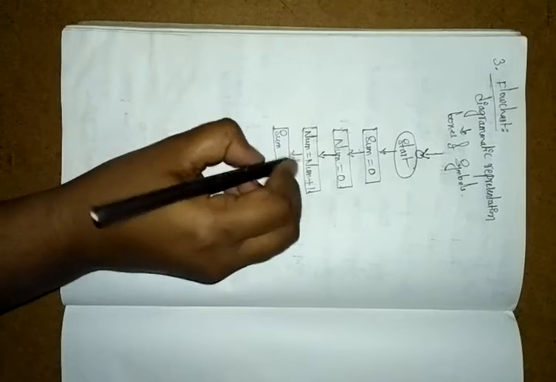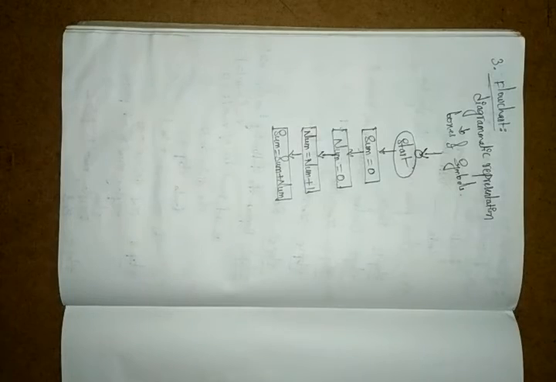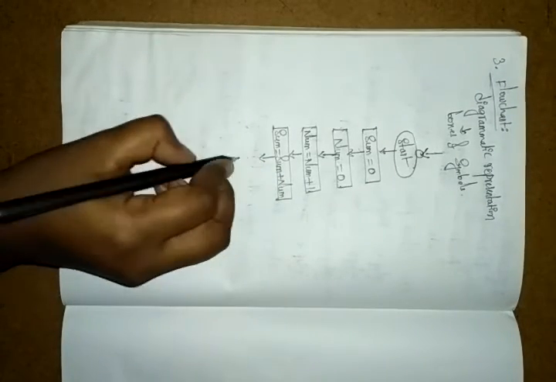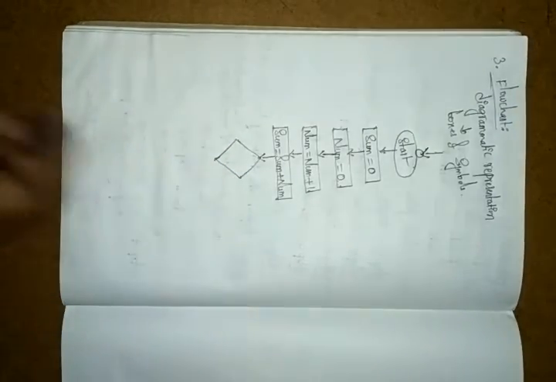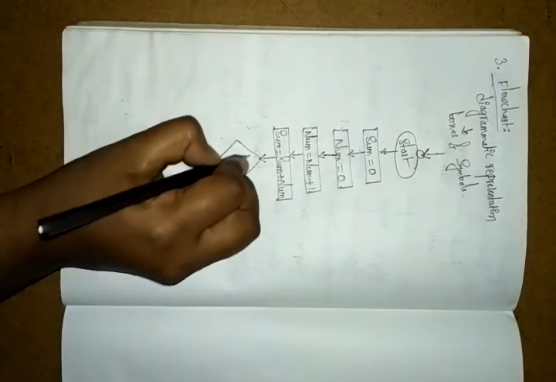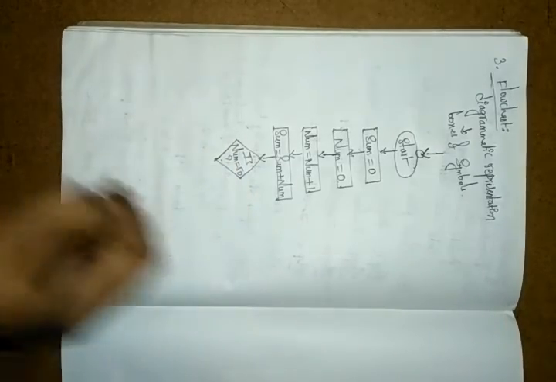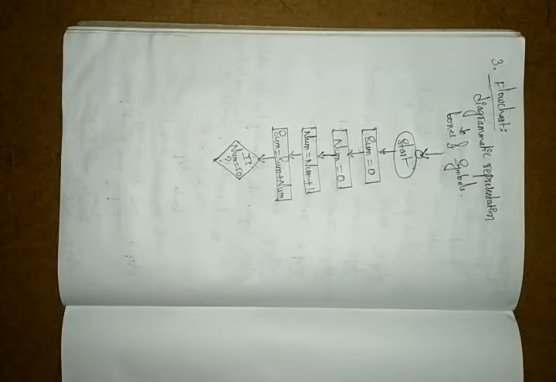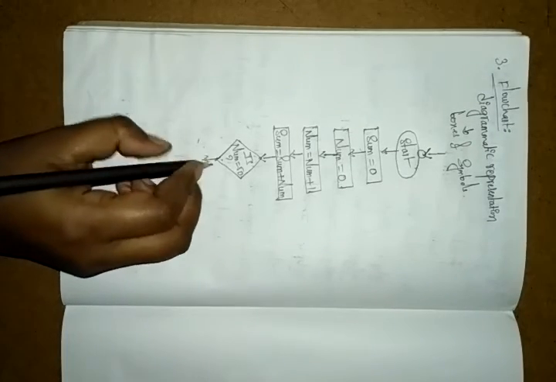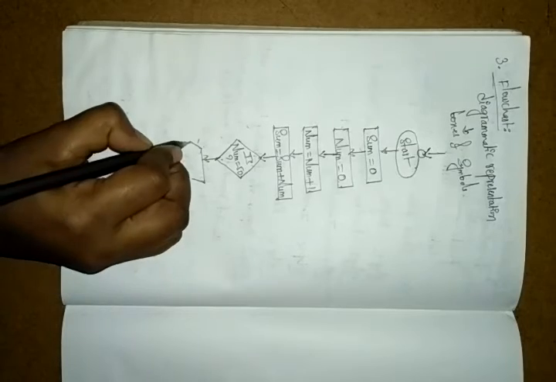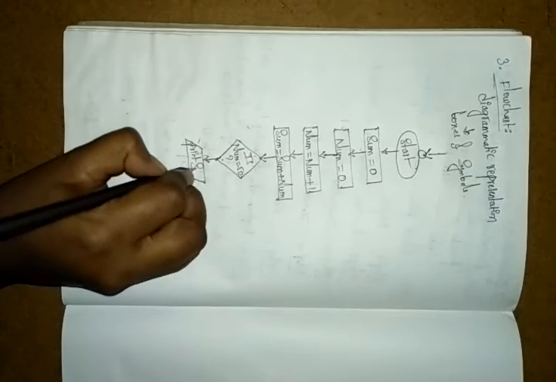Once you complete that, you have to give the logic: is num equal to 50? Then you print the sum.